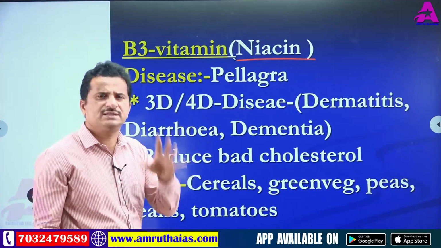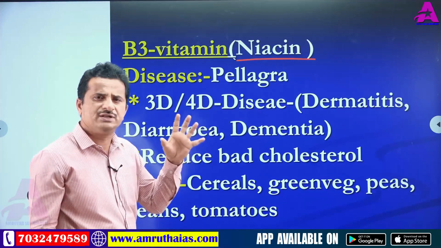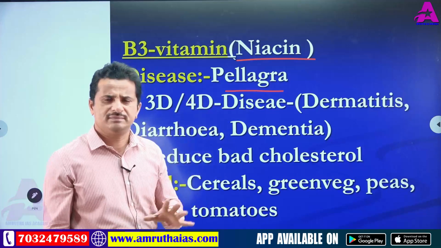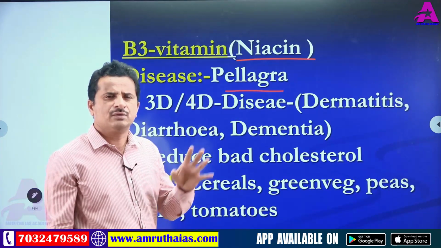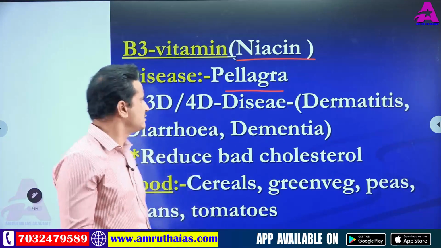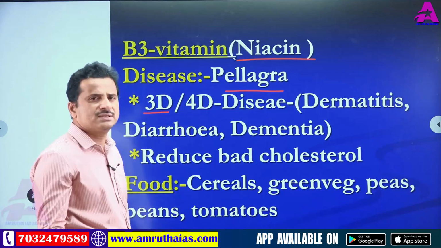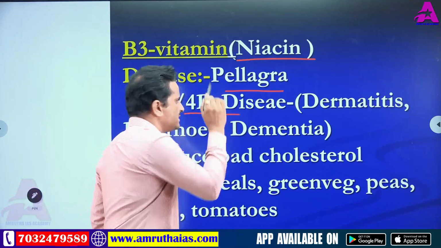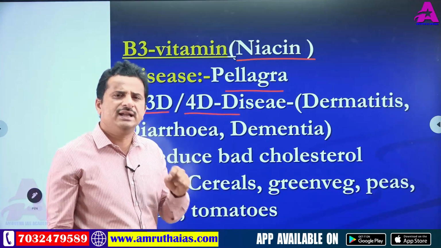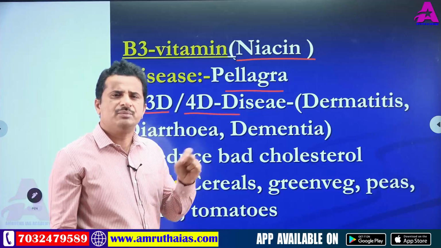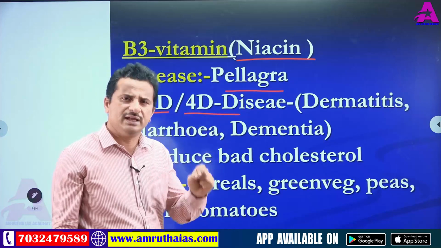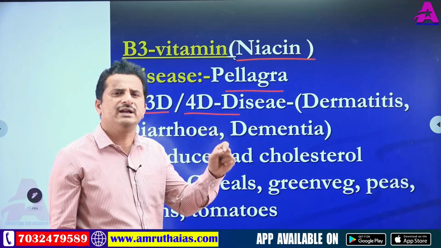Vitamin B3 deficiency disease is pellagra. Pellagra generally means rough skin, so one of the symptoms of pellagra is rough skin. Pellagra is also called 3D disease, and sometimes 4D disease. Here 3D does not mean three-dimensional. Pellagra leads to three other diseases that start with D, that's why pellagra is called 3D disease.